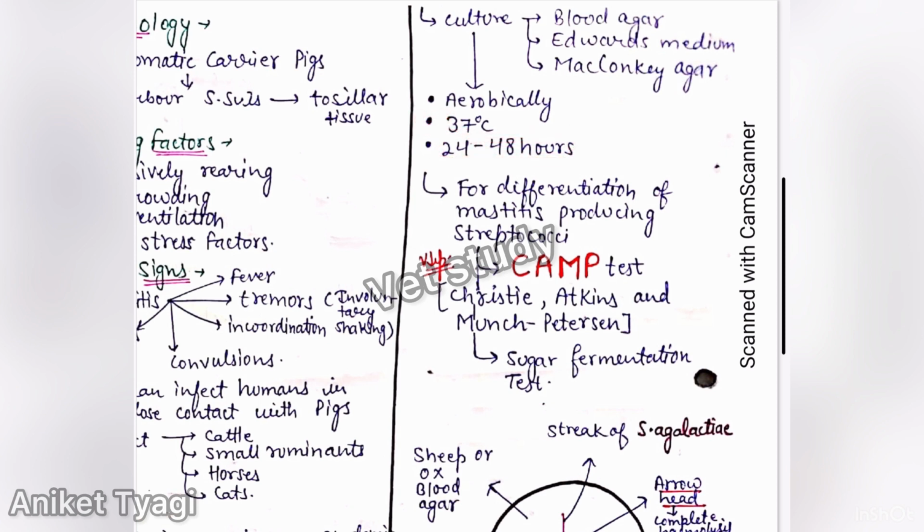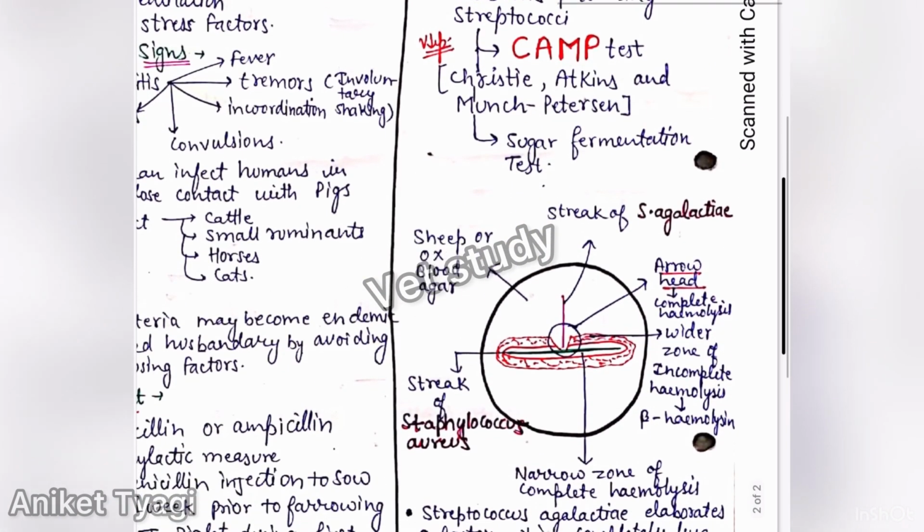For differentiation of mastitis producing streptococci, we have the CAMP test, and this CAMP test is very important. The full form of CAMP test is also important, and the full form of CAMP is Christie, Atkins, Munch-Petersen. Okay, so this is confusing and important, and you can also go for sugar fermentation test. So we'll discuss the CAMP test.